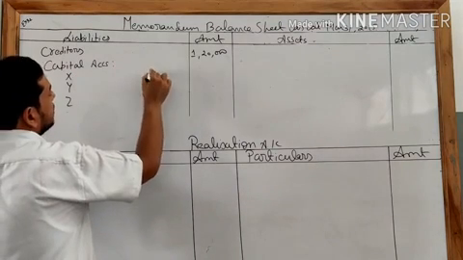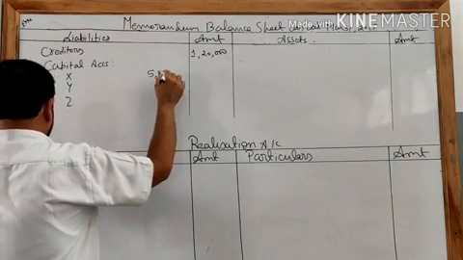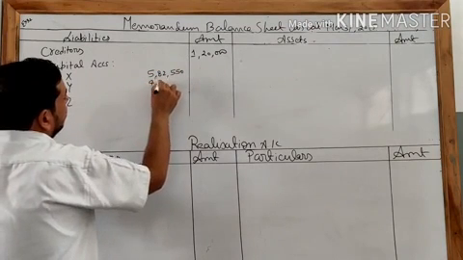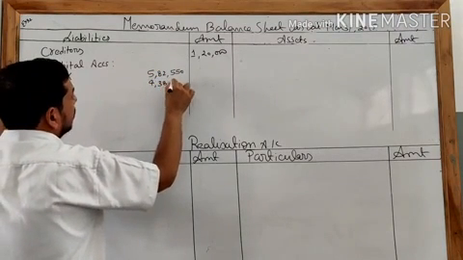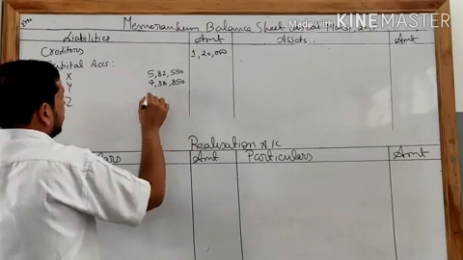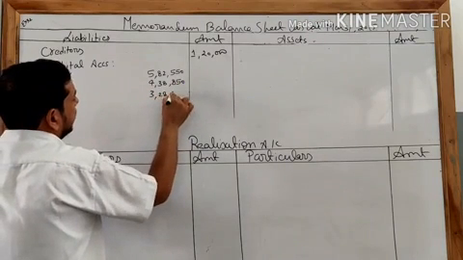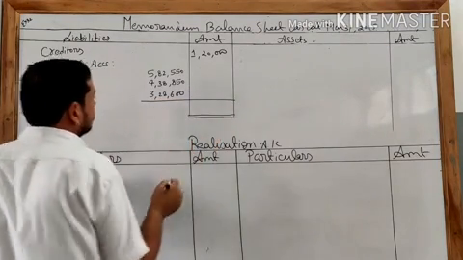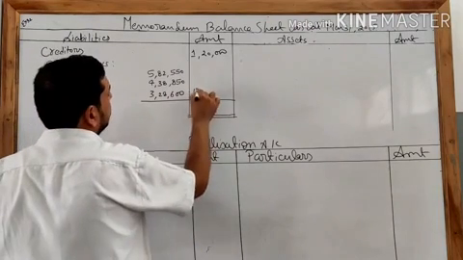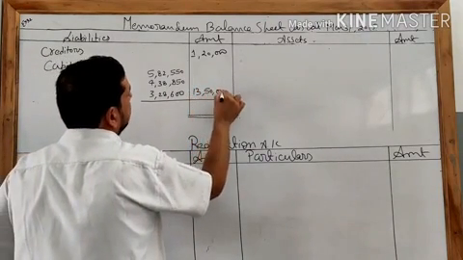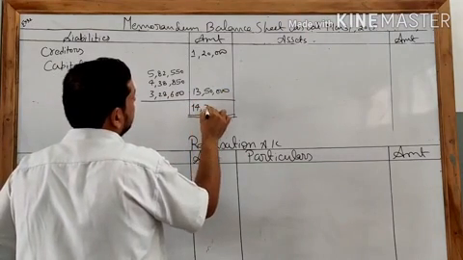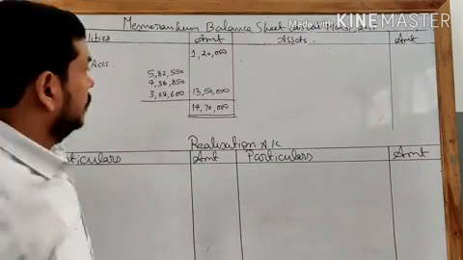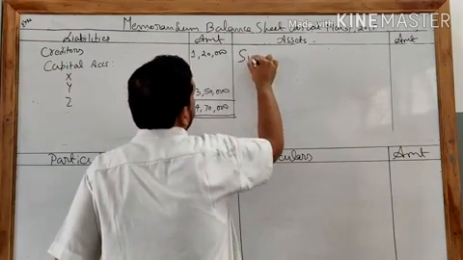So for X, that is 5,82,550. For Y it is 4,38,850. Clear? For Z it is 3,28,600. Clear? Total is 13,50,000. Total of the balance sheet is 40,70,000. Clear? So this will become our sundry assets.